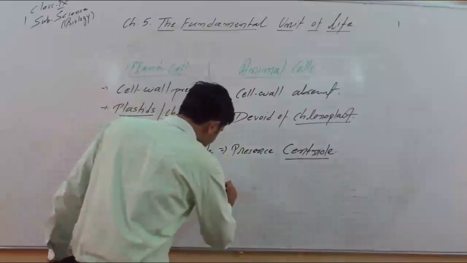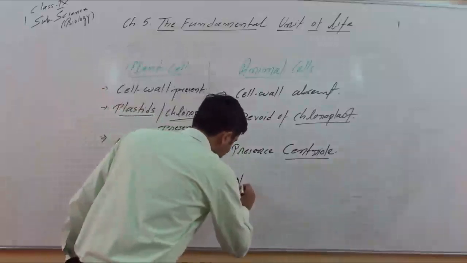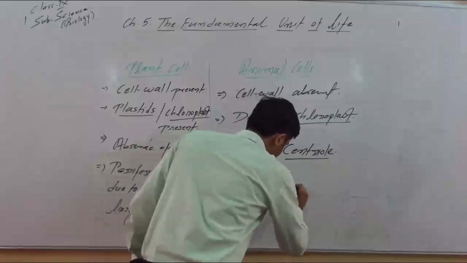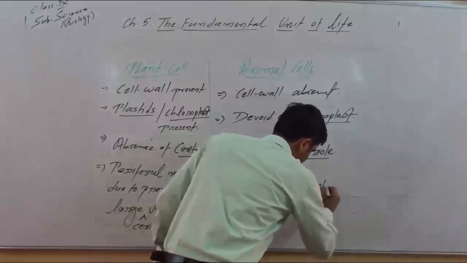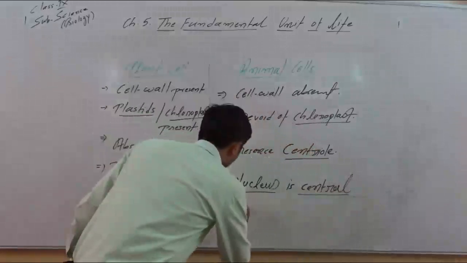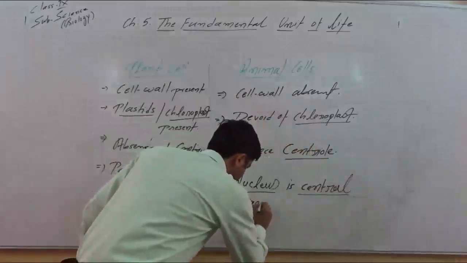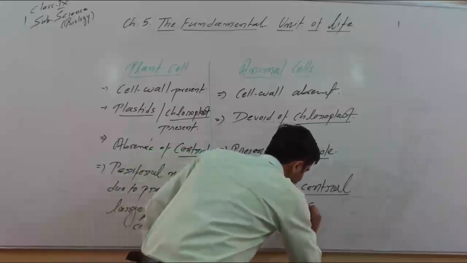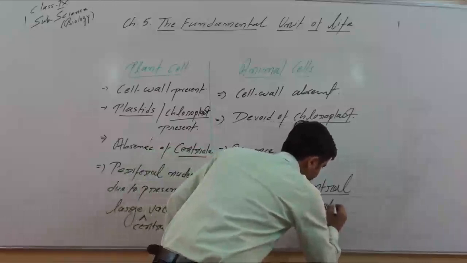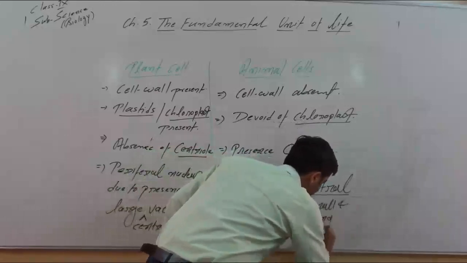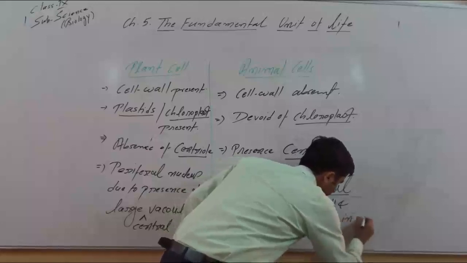In case of animal cell, nucleus is central. Okay. And always remember, vacuoles are small and more in number.